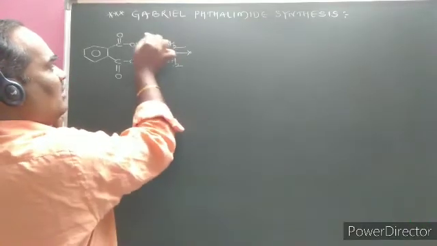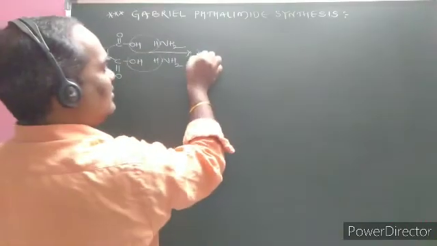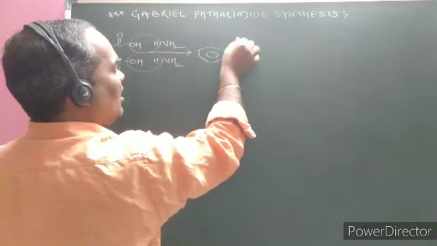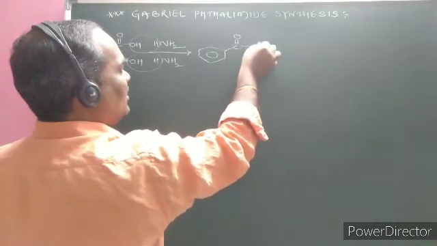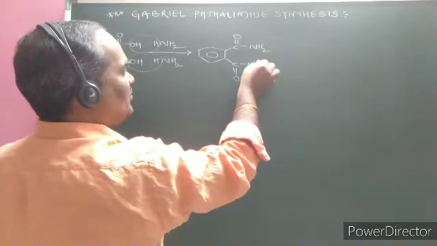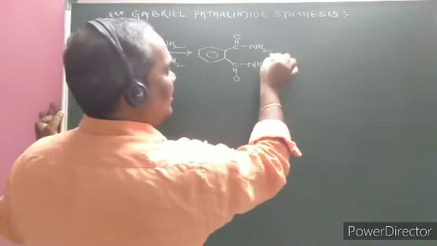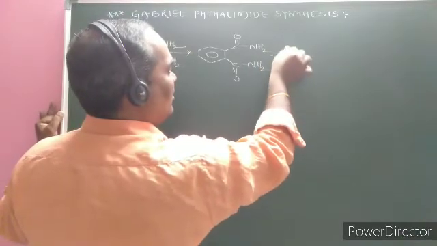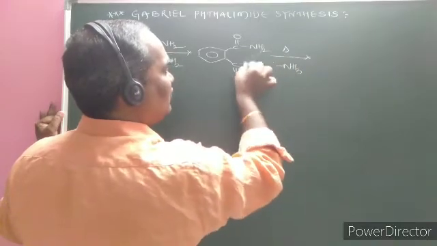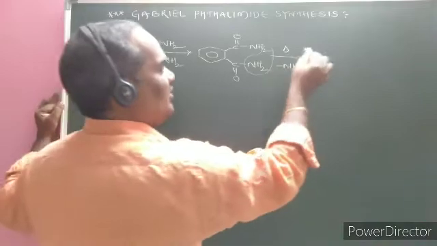HNH2, then loss of water molecule will take place. As a result, the 2 amine groups are making bond with the carbonyl group. Here is the NH2 group and here is also an NH2 group bonded, which on heating loses an ammonia molecule, 1 H from here, H2 from here, loss of NH3 will take place.